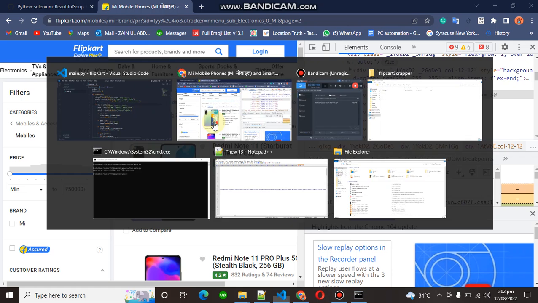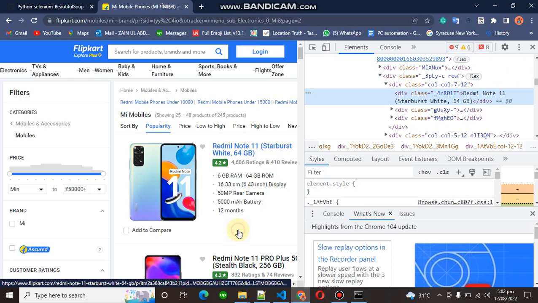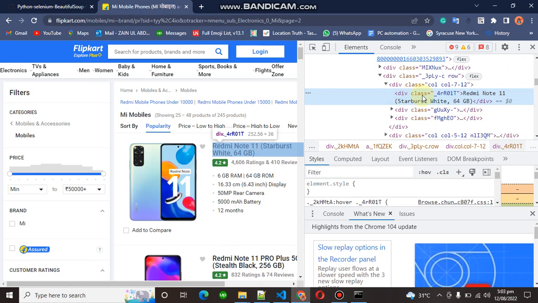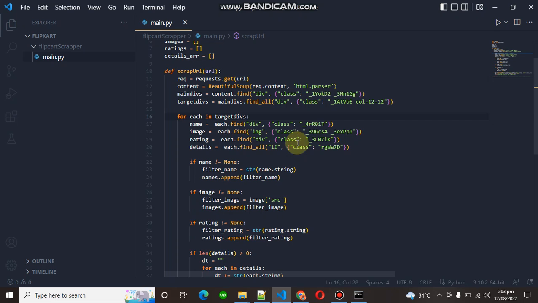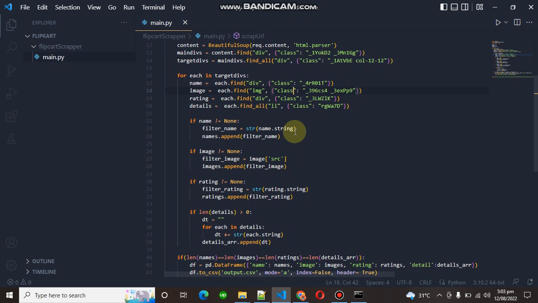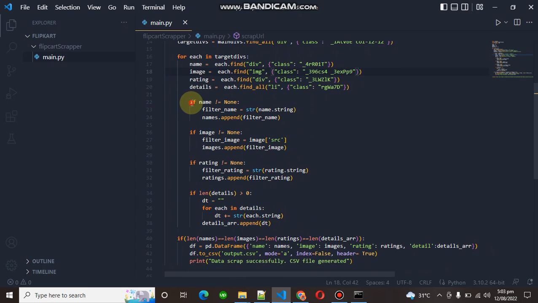So how can you find the name? Just right click on it and go to inspect, and you can see the name is in a div which has a class name. So you say name equals find div with class, and the class name is this. The same goes for rating, details, and images. If you go further, I am also checking that name is not equal to none, because sometimes it will return none values, which are not good for our code. So we are filtering those objects with none.